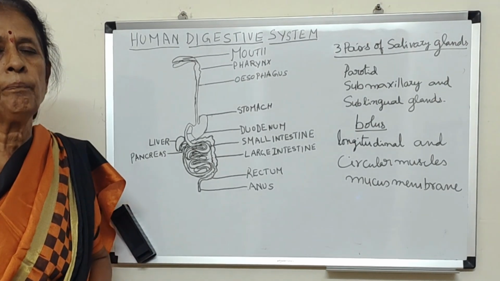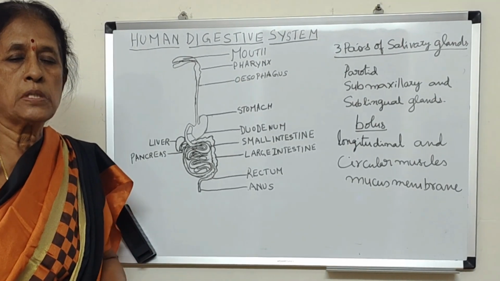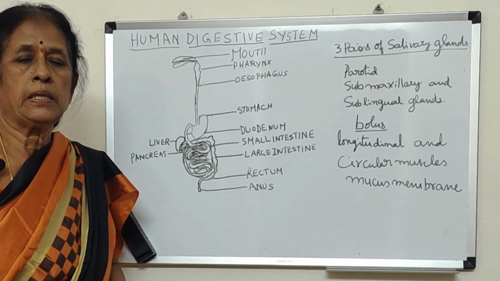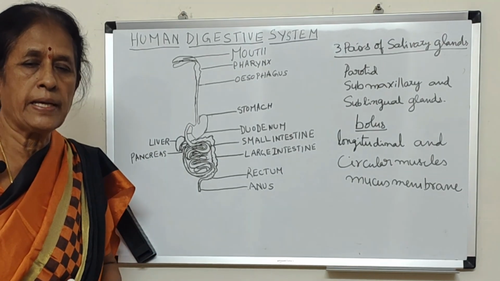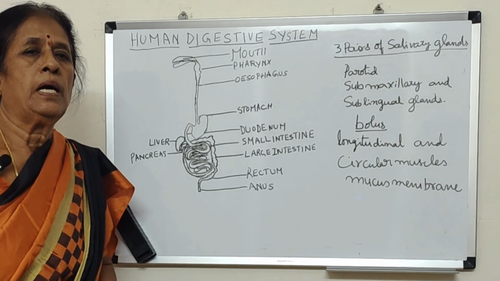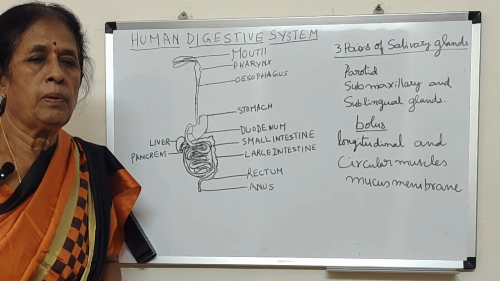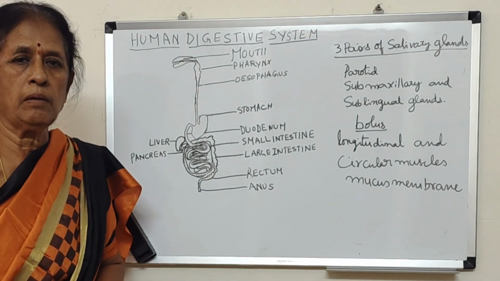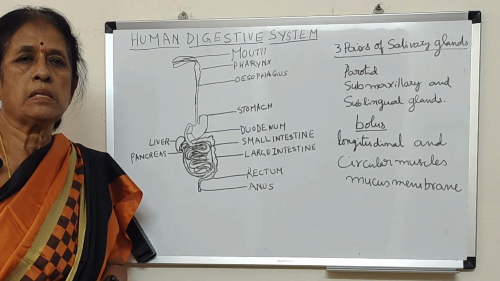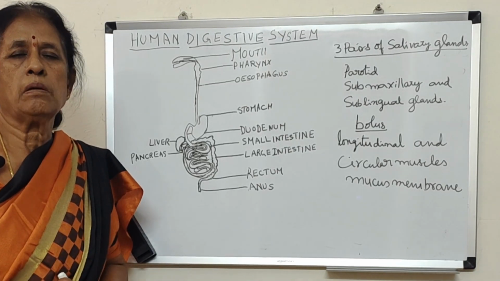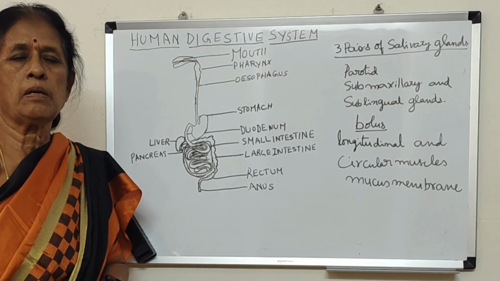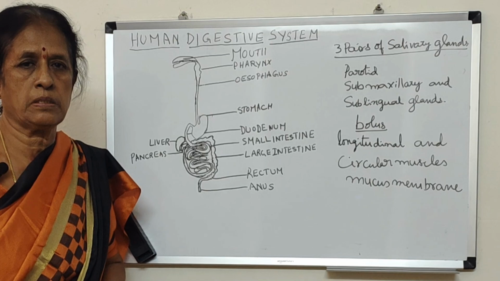And we have seen how the nutrition will take place, very primitive type of nutrition which takes place in amoeba, and how it produces pseudopodia, and it engulfs, it takes in the food material, and the food will get digested, and undigested food will be sent out through contractile vacuole. Because it is a unicellular organism, one cell will control all the functions.